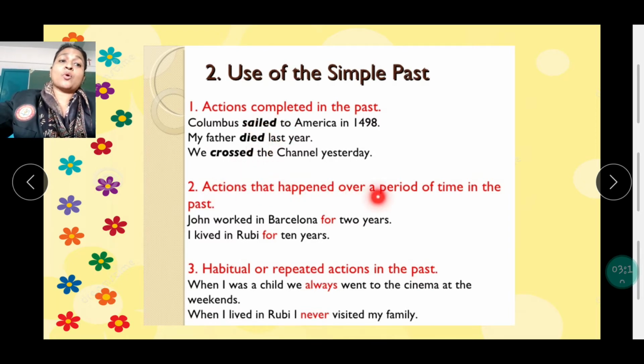Actions that happened over a period of time in the past. John worked in Barcelona for 2 years. This is a period of time, duration. Habitual, that is our habits, repeated actions in the past. When I was a child, we always went to the cinema at the weekend. Here, the past tense form of the verb is went.